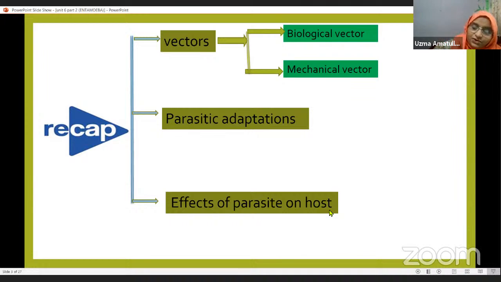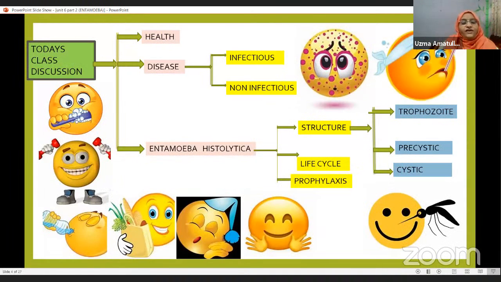Now, what are we going to discuss in today's class? The discussion for today's class is: what is health, and then what is a disease, and different types of diseases, that is infectious diseases and non-infectious diseases. Then we will study a unicellular microorganism, a protozoan, that is Entamoeba histolytica.